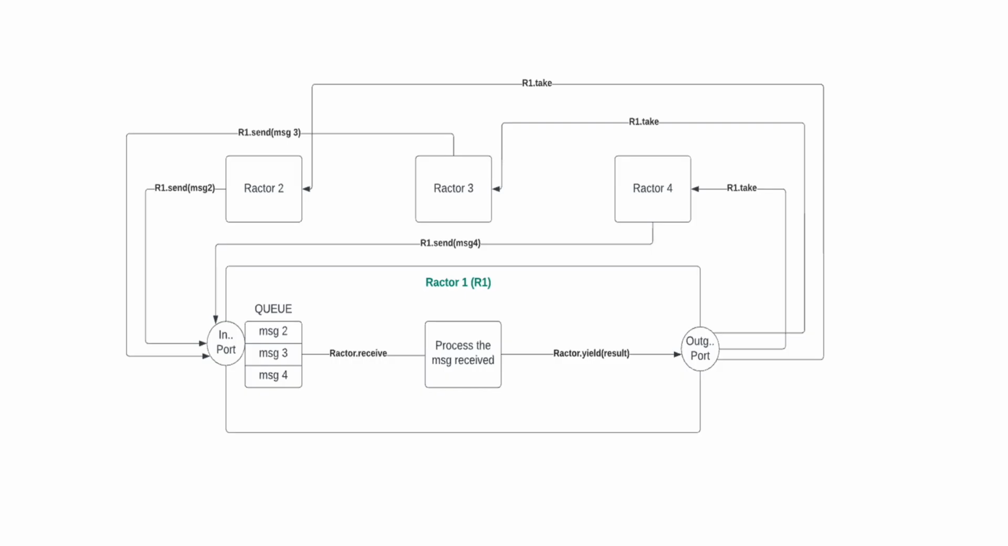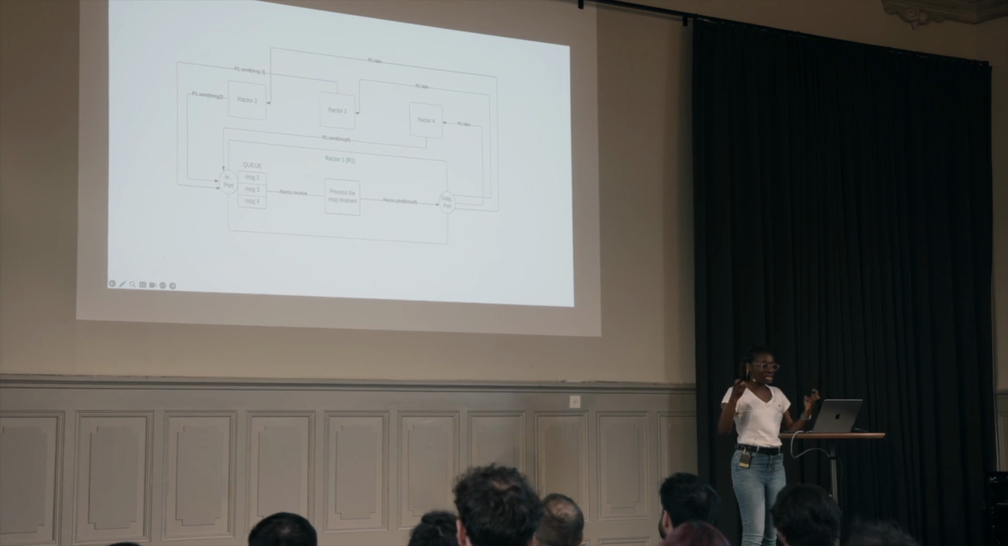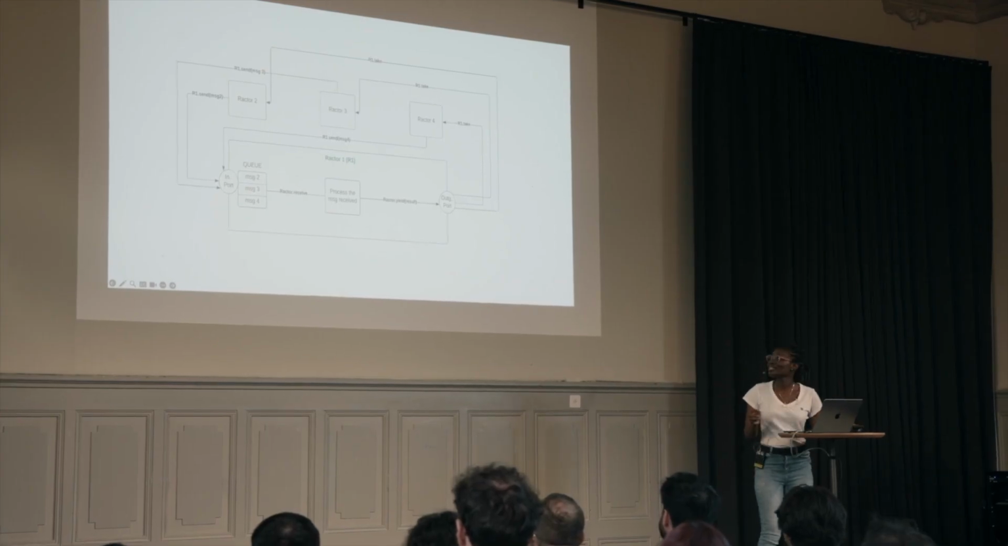Okay. All right, so in here we have four Ractors, Ractor 1, 2, 3, and 4. Ractor 1 is the receiving one, and Ractors 2, 3, and 4 are the sending Ractors. So they are trying to communicate with the receiving Ractor, which is Ractor 1. How do they do this? First of all, they try to send.